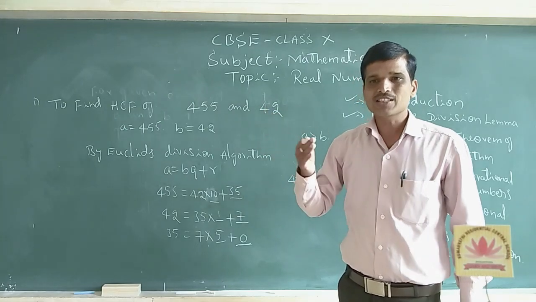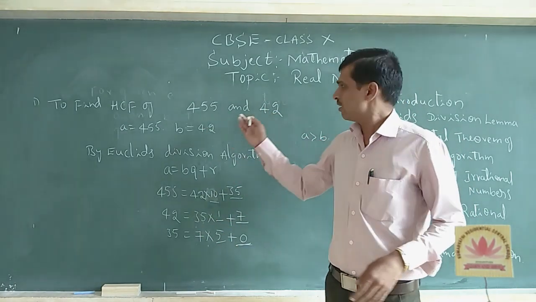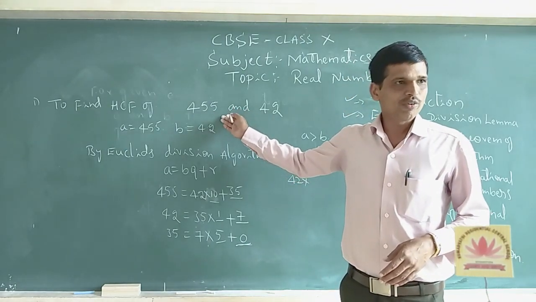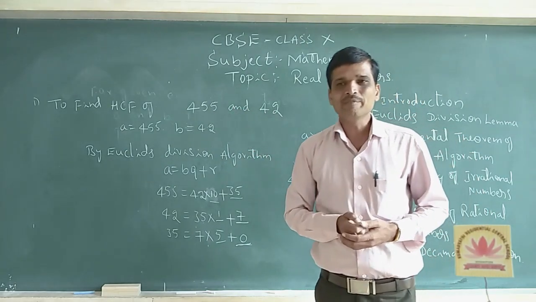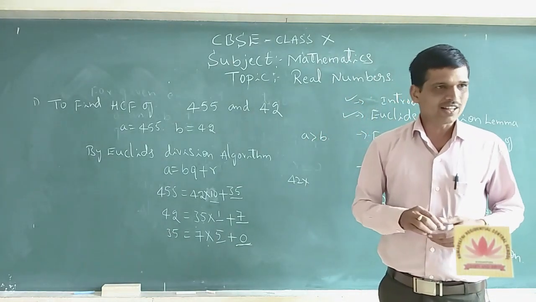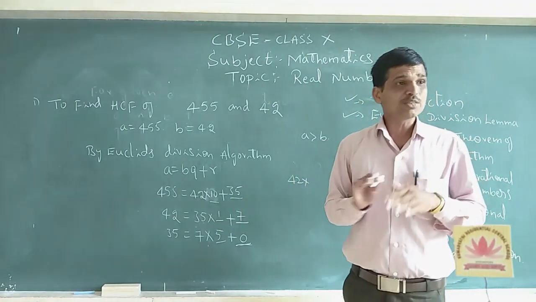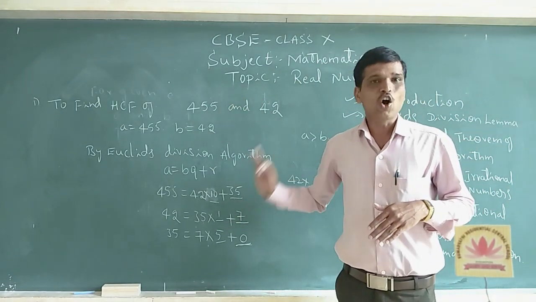Whenever we are asked a question like this, we use this method. Otherwise, there are many methods: 455 and 42 can be easily factorized by the factorization method. You know the division method also; in the next class we will discuss it. This is the difference between the lemma and the algorithm.